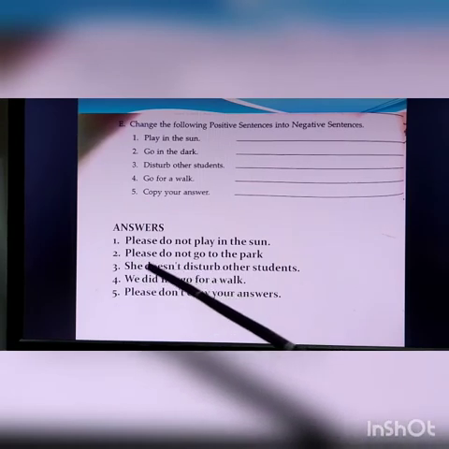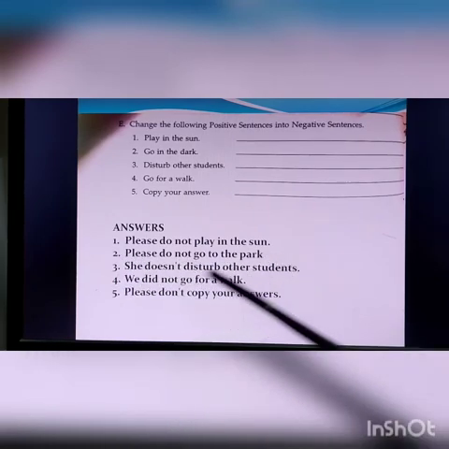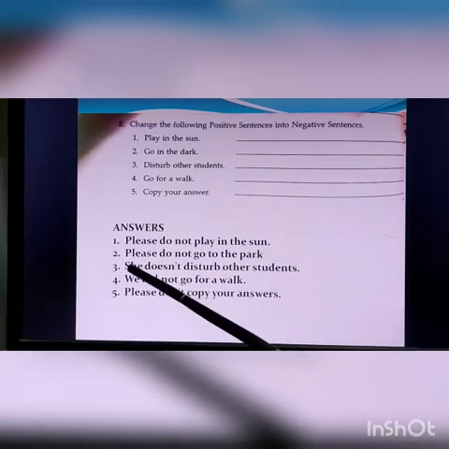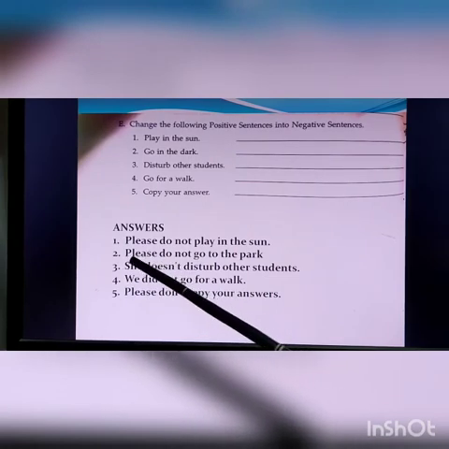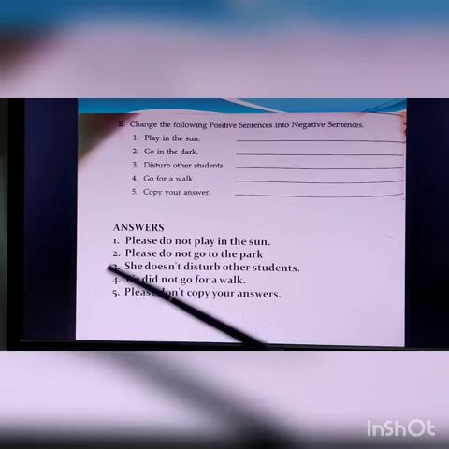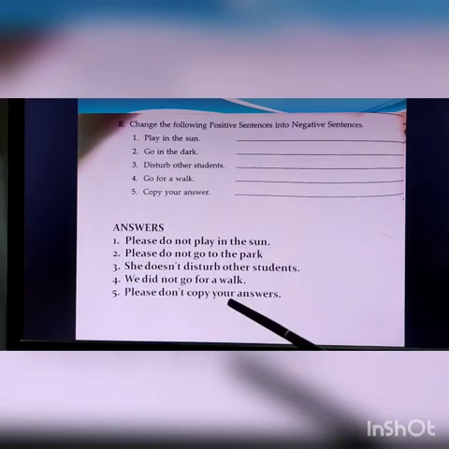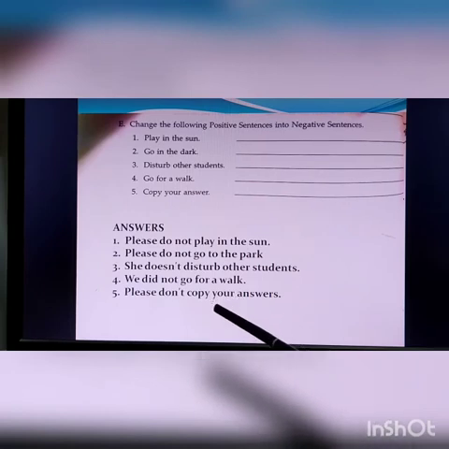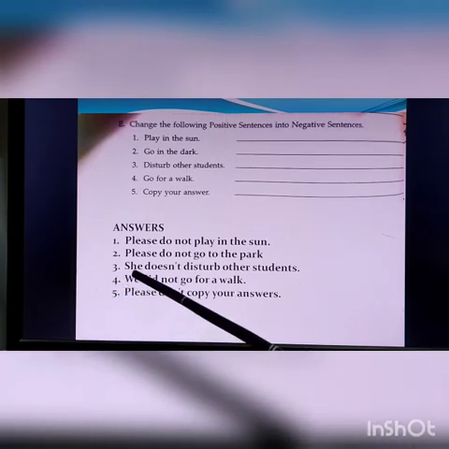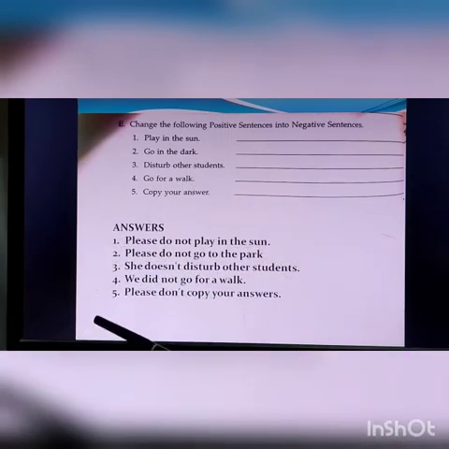Seema doesn't disturb other students. Rohan doesn't disturb other students. She doesn't disturb other students. So we are flexible here. We can use any subject. Okay. Number 4, go for a walk. We did not go for a walk. Correct? Or go for a walk, do not go for a walk.